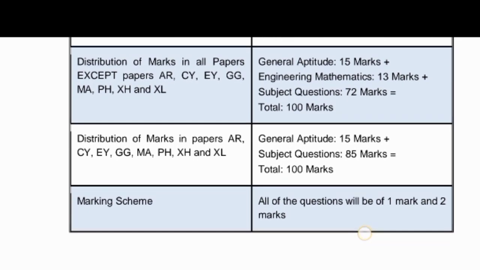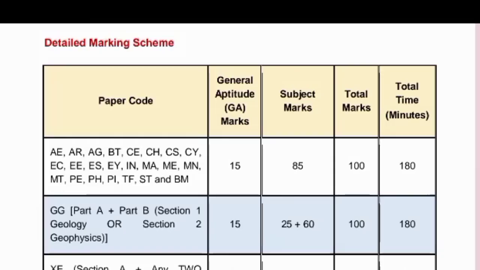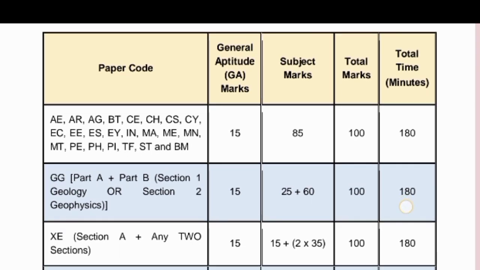The marking scheme has 1 and 2 mark questions, as I already said. They have also given the detailed marking scheme of each and every branch for each section, like how many marks for the core of the respective branch. For CE, ECE and the remaining branches, GA will be around 15 marks and subject marks around 72, and they have already given this for you.